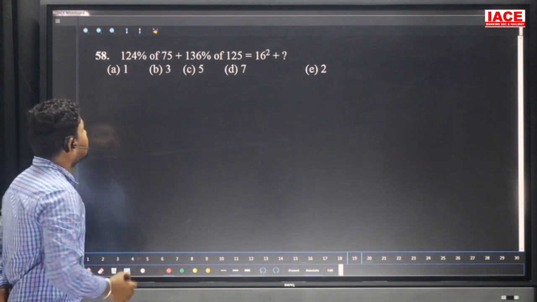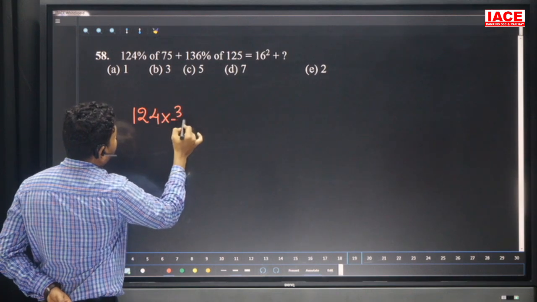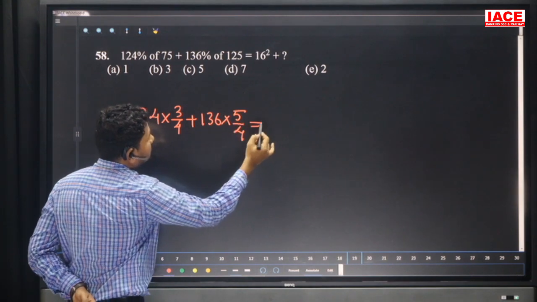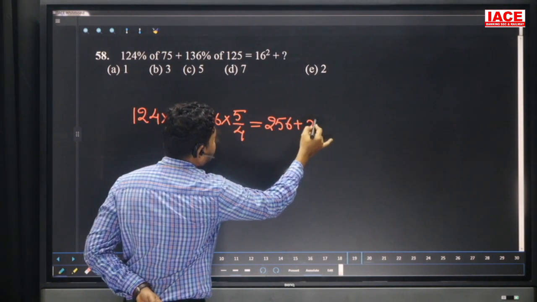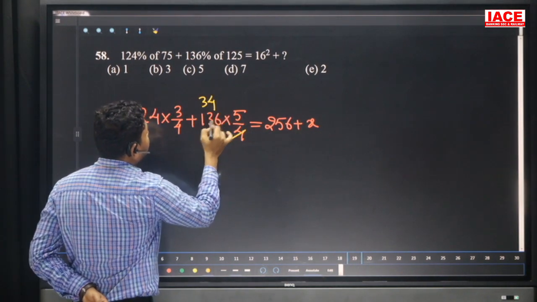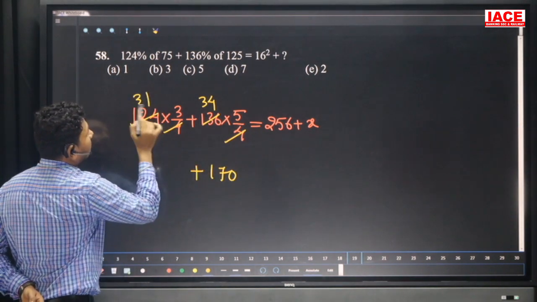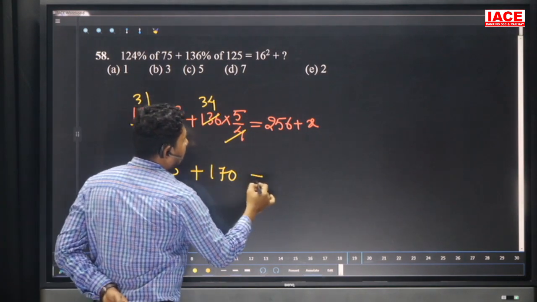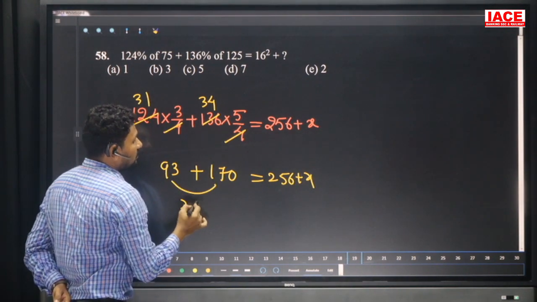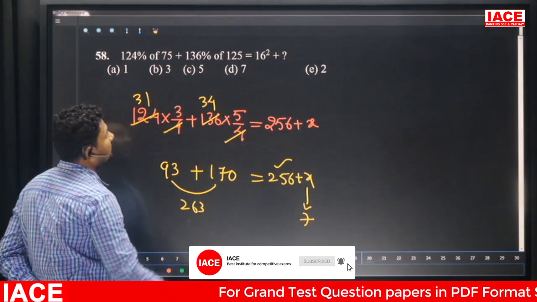Question number 58. 124 percent of 75. We can write 124 into 3 by 4 plus 136 into 5 by 4, which is equal to 256 plus x. And cancel the values. Here 4 3s are 12, and 4 4s are, and 34 5s are, which is equal to 170, and 4 3s are and 4 1s are, 31 3s value is 93. And 256 plus x is from 170 plus 93, which is equal to 263. From 263, 256 will be removed, then we get the x value, what is the number? 7. Our option is D.